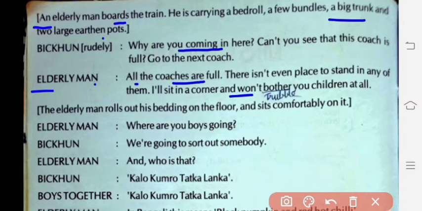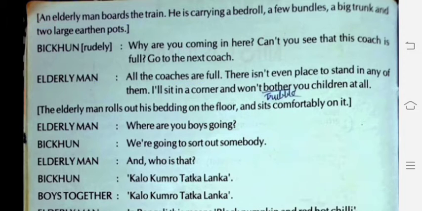The elderly man rolls out his bedding on the floor and sits comfortably on it. Now the elderly man asks a question. Elderly man asked, where are you boys going? Bhikkhun says, we are going to sort out somebody. The elderly man asked again, and who is that? Bhikkhun says, Kalo Kumro Tatka Lanka.